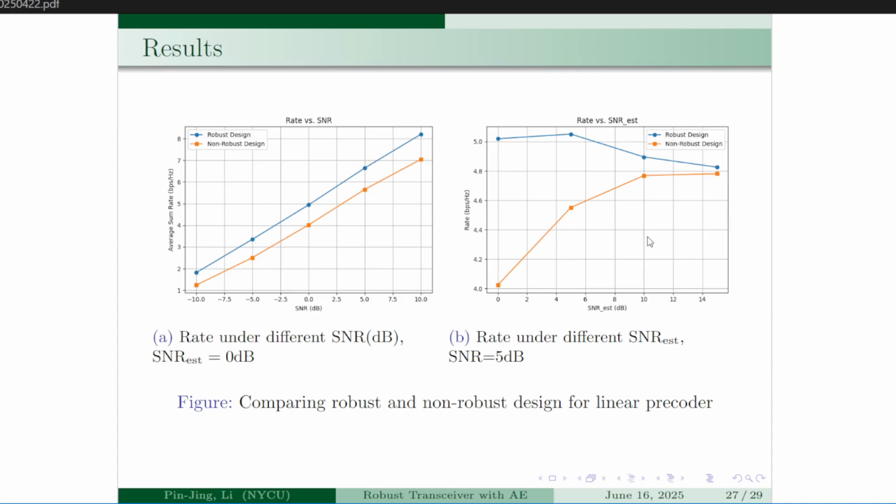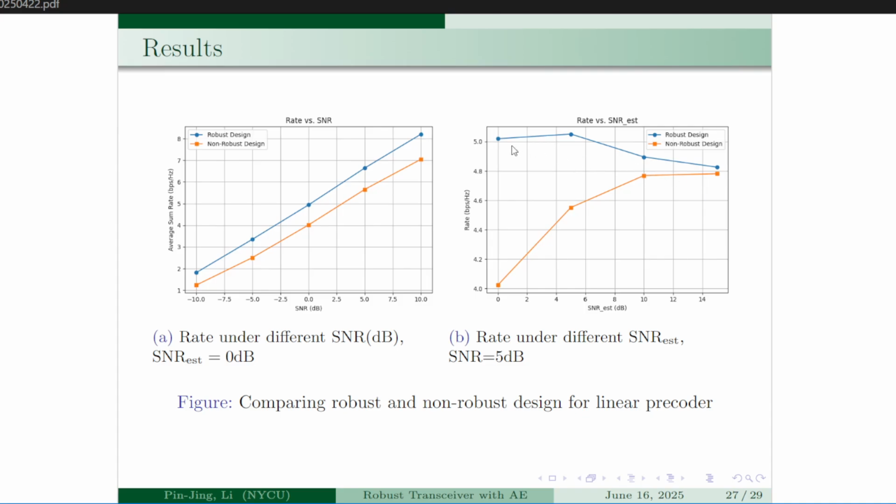And on the right-hand side, it's plotted over different estimation SNR under the fixed SNR values. As you can see, as we expected, the lower the channel estimation SNR is, the better performance gain we have with our robust design. But as the channel estimation SNR increases, the gap between them gradually gets smaller.